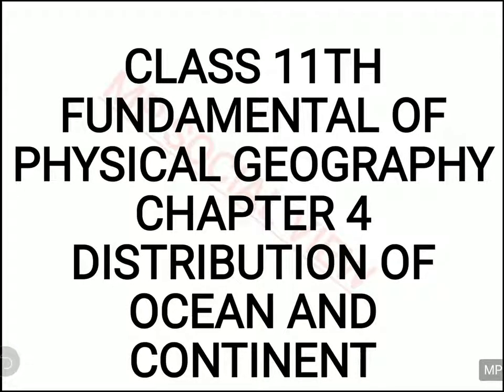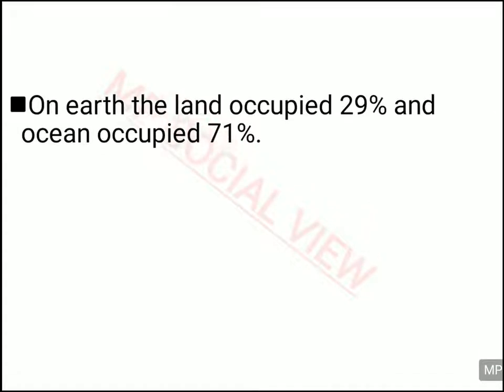Today I am going to take class 11 geography. The book name is Fundamentals of Physical Geography. It is chapter 4 and the name of the chapter is Distribution of Ocean and Continent. So basically in this chapter you are going to read about how the ocean and the continent took their present